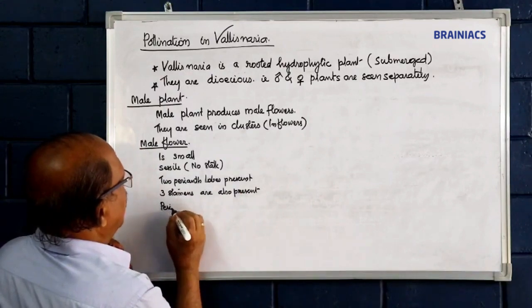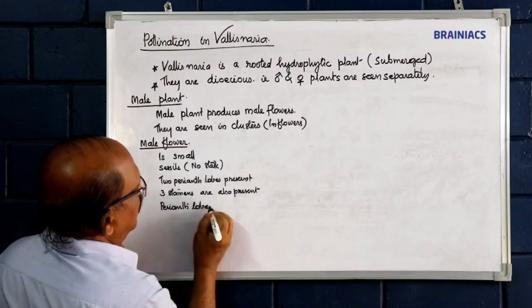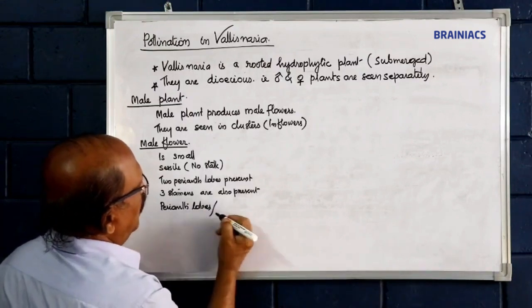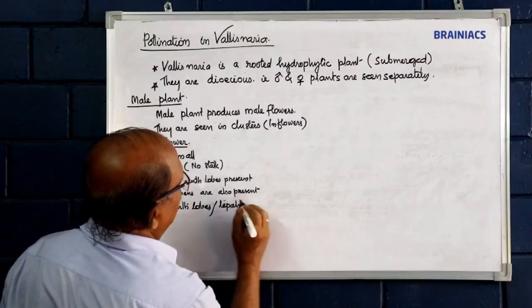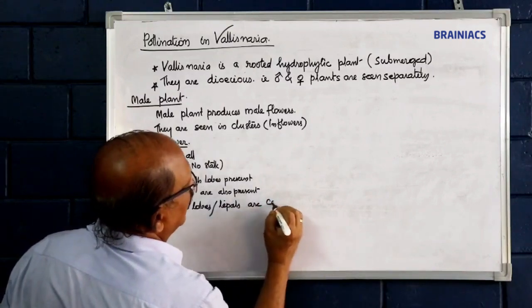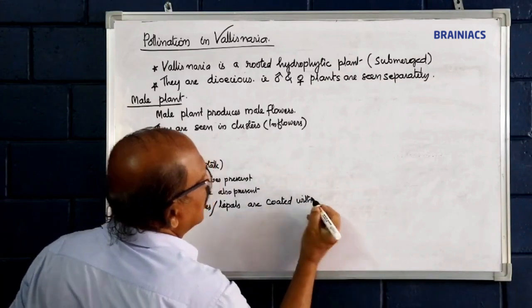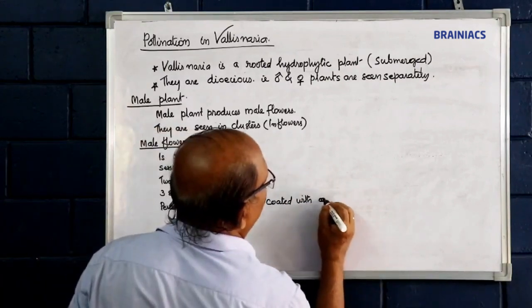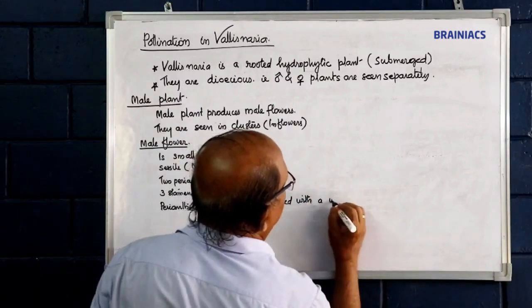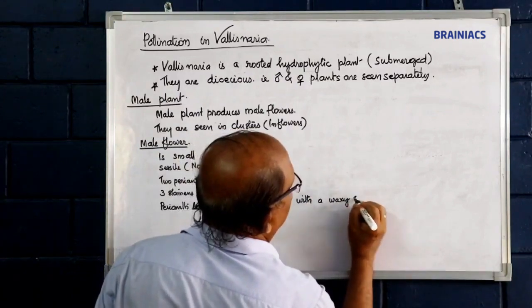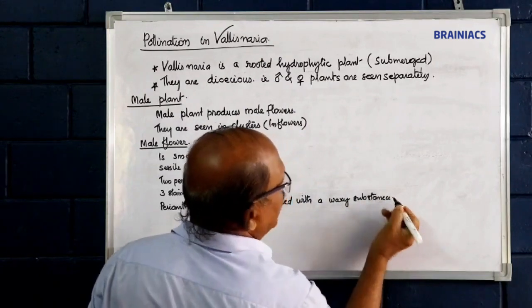Perianth lobes or tepals are coated with a waxy substance.